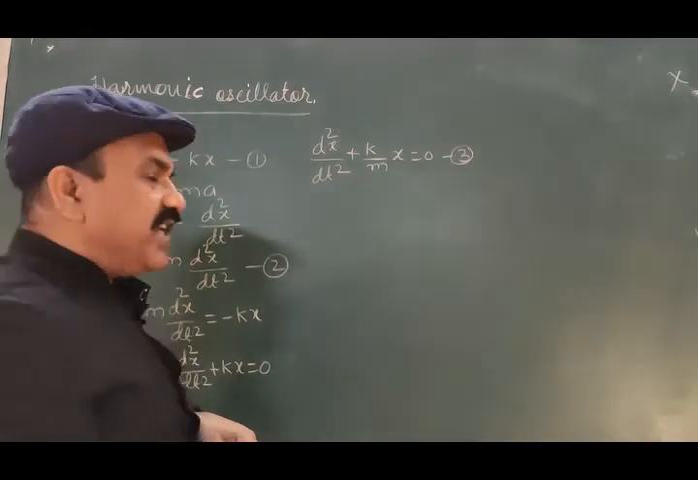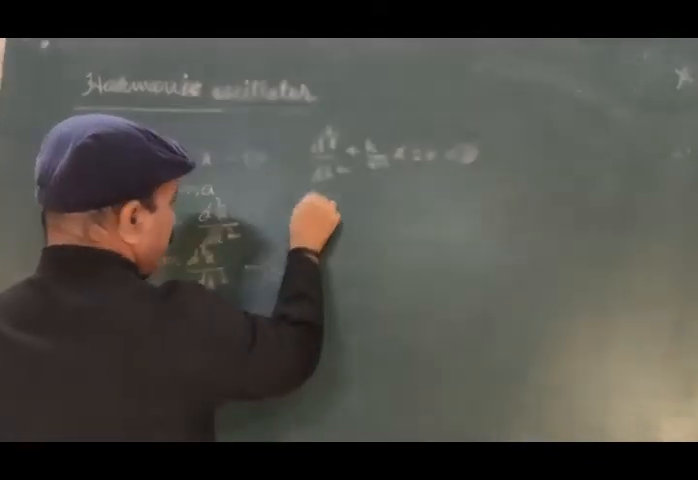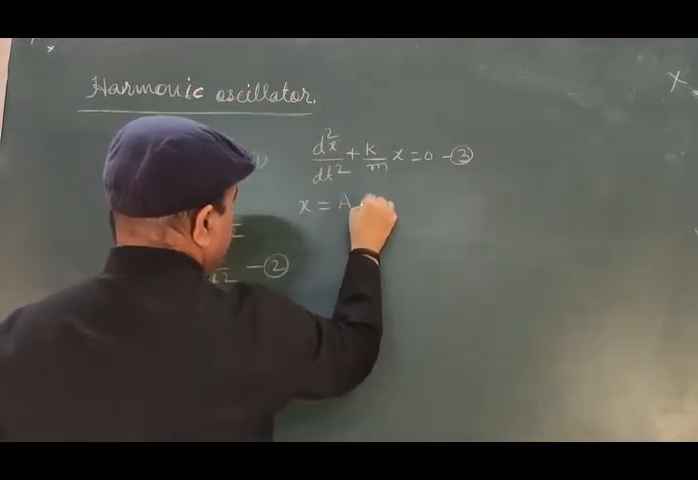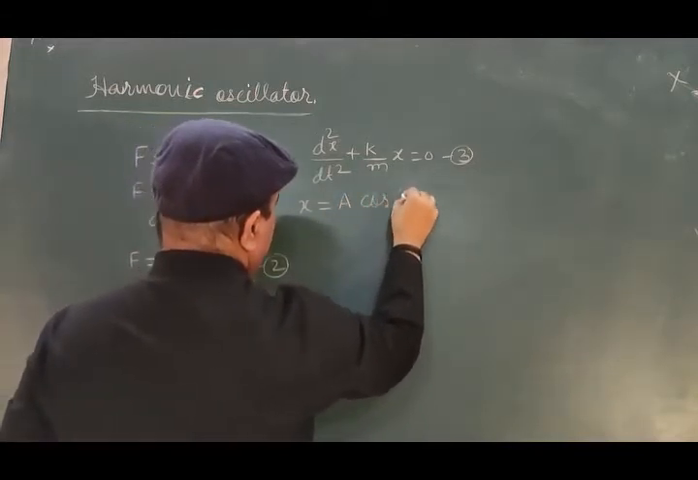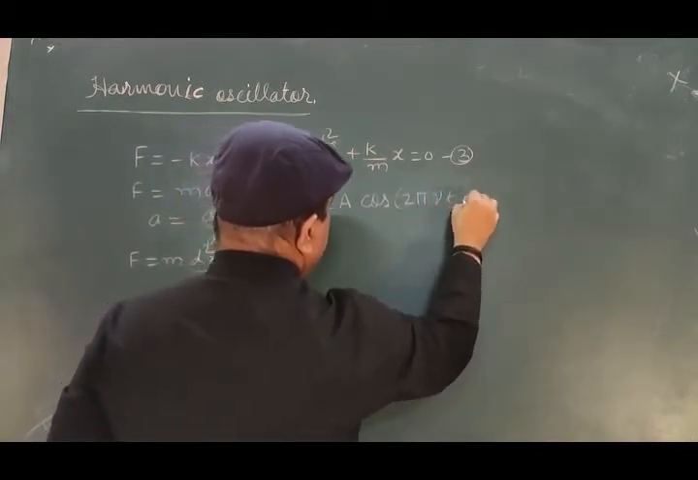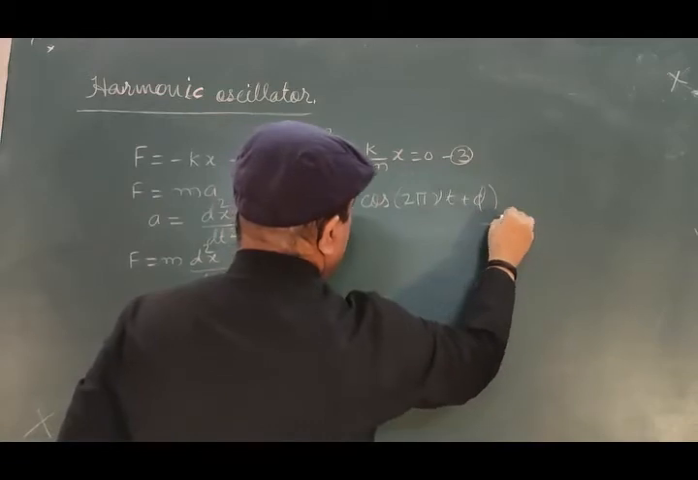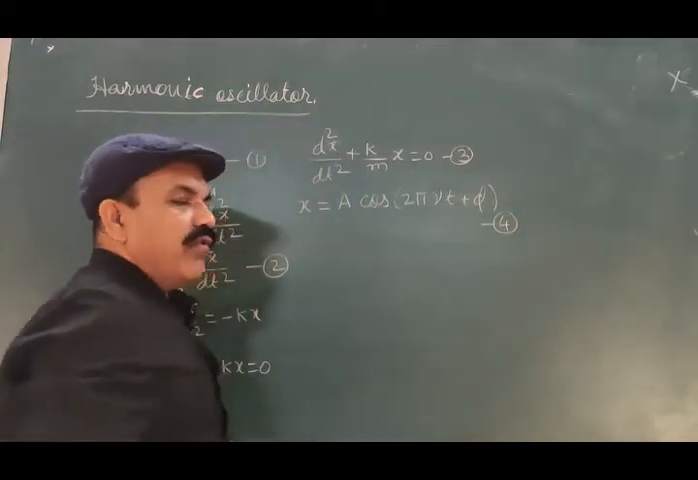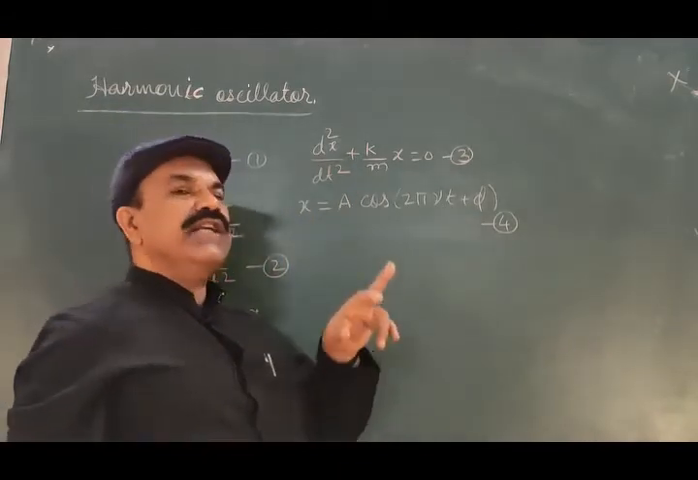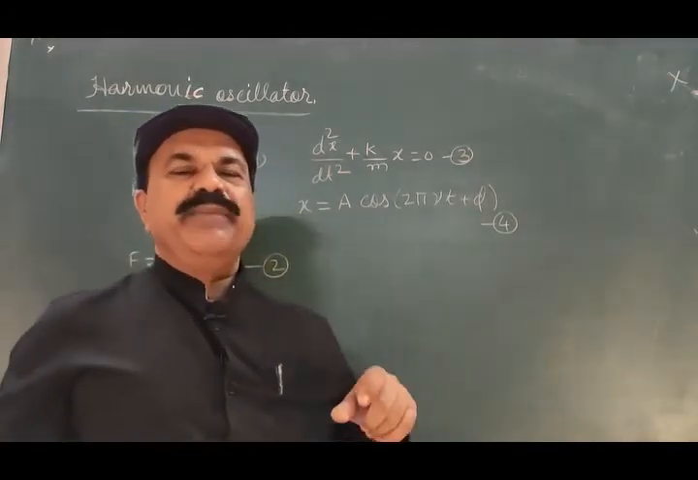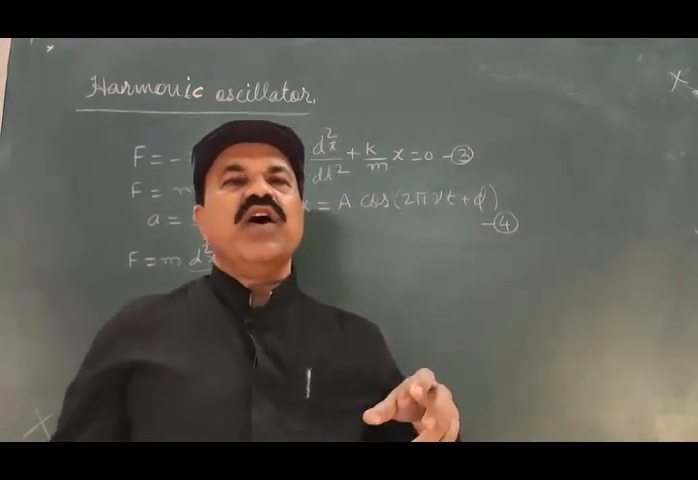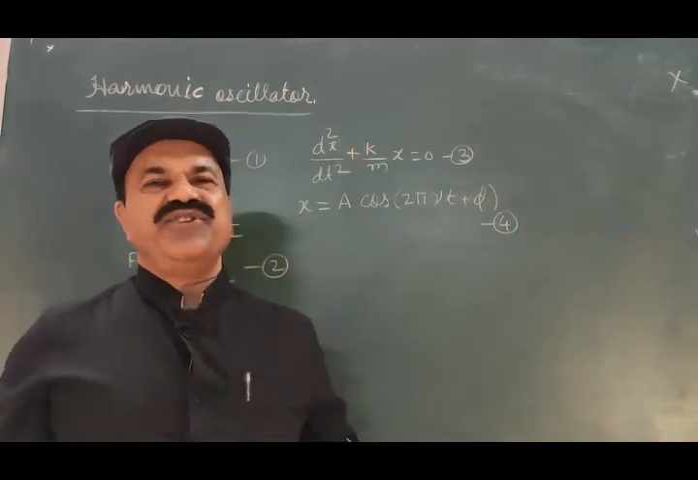Solution of this differential equation is displacement x is equal to a into cos 2 pi nu t plus phi, equation number 4. X is displacement, A is amplitude, the maximum displacement of the vibrating body or a particle from the mean position.